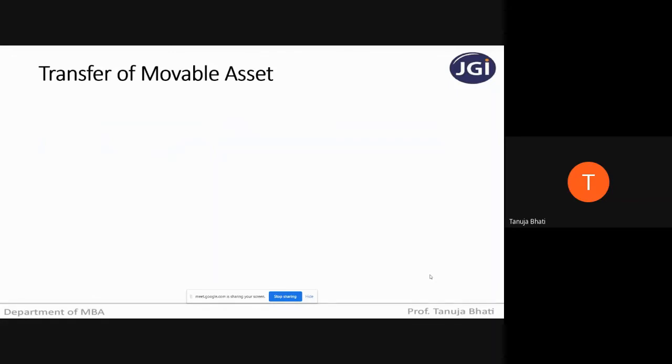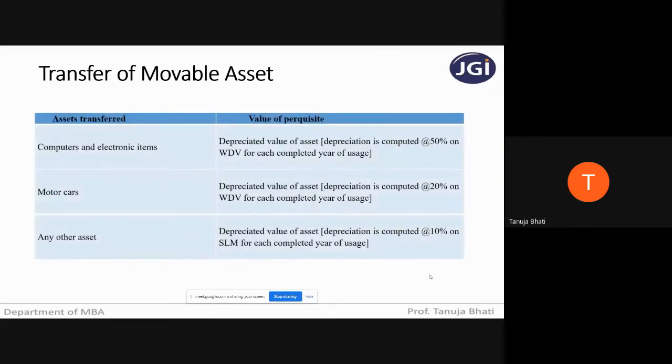Transfer of movable assets. So if the company is transferring the assets from the employer's name to the employee's name, it is a perquisite. When the transfer of an asset is taking place, then what is the value of the perquisite that you're supposed to take while calculating income from head salaries, if the transferred asset is a computer or electronic item? So transfer means what? Sale type. Transfer means the asset will now be owned by whom? The employee.